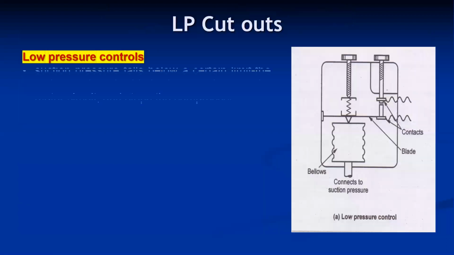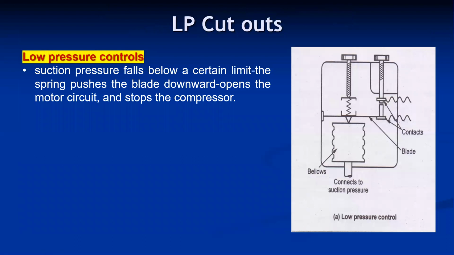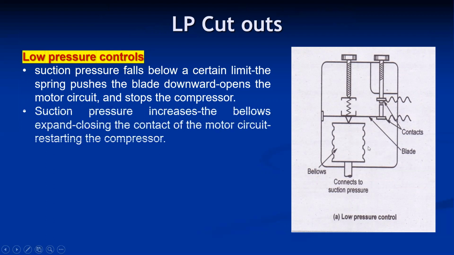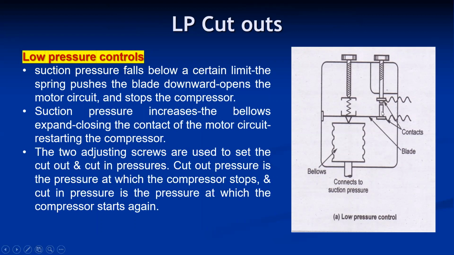Low pressure cutout. Generally, when the suction pressure falls below a certain limit, the spring pushes the bellow and opens the motor circuit and stops the compressor. If the suction pressure increases, the bellow expands, closing the contact of the motor circuit and restarting the compressor. Two adjusting screws are used to set the cutout and cut-in pressures.